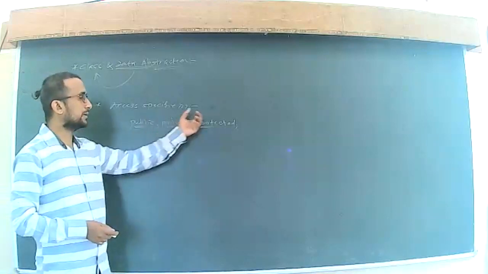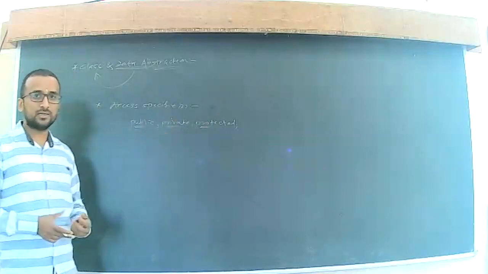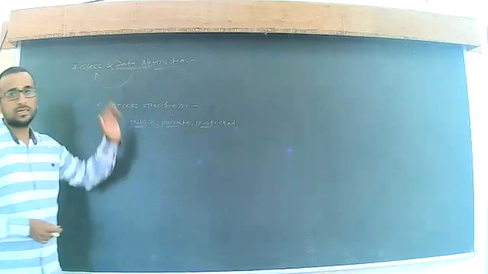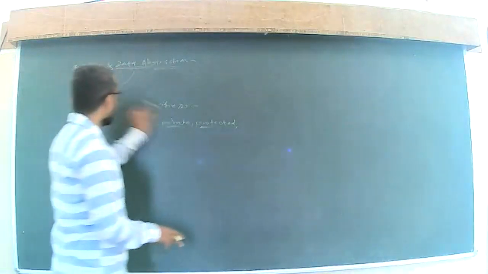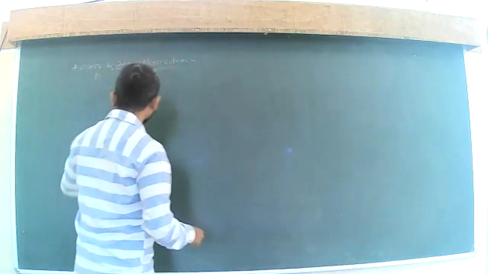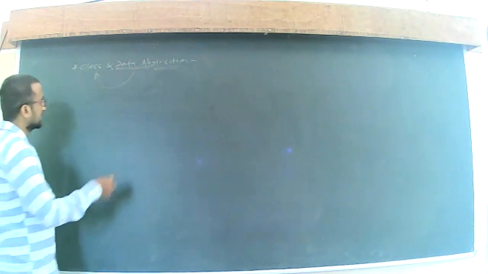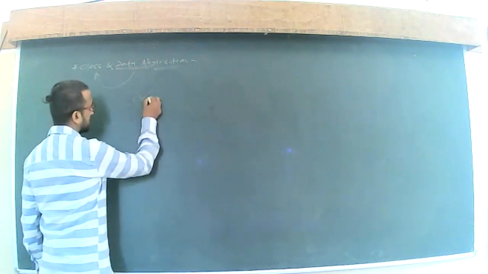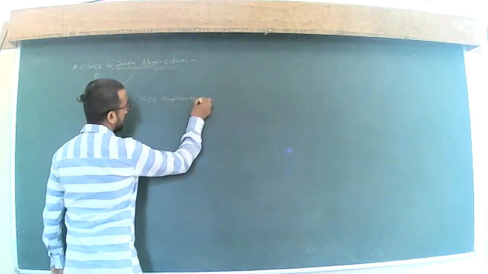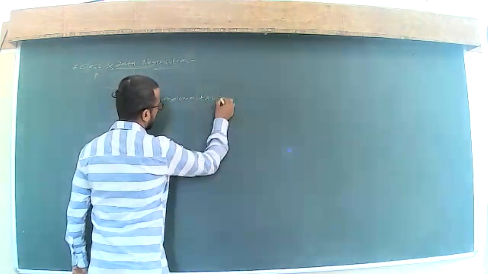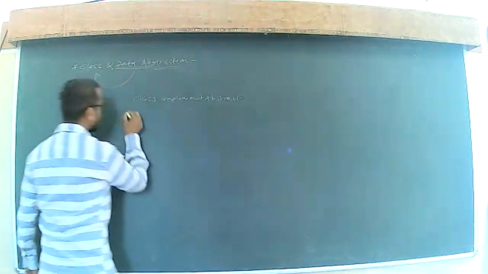With the help of one example, we will see how we can make use of these public, private, or protected access specifiers to implement our data abstraction. So we have a class, implement abstraction. With the help of one program, we are going to discuss this. We have one class, implement abstract.